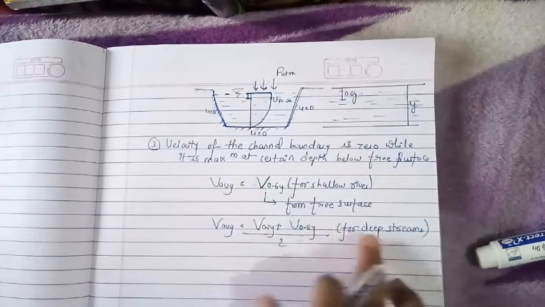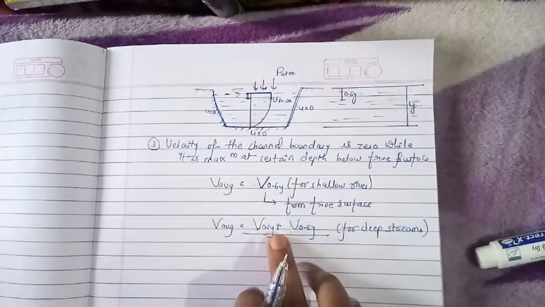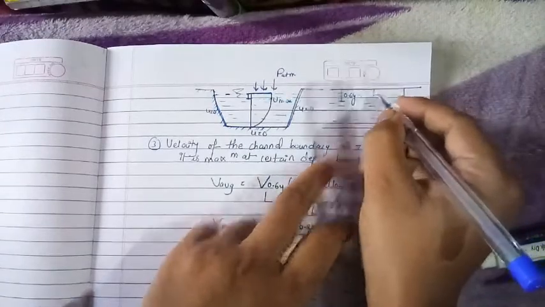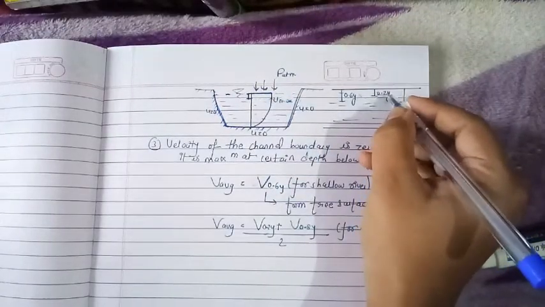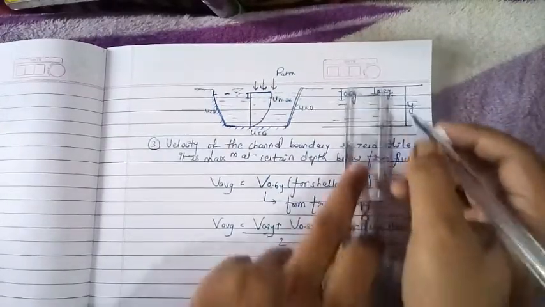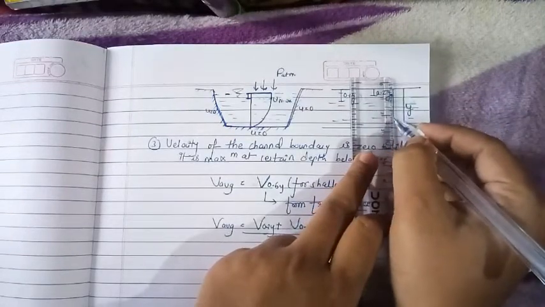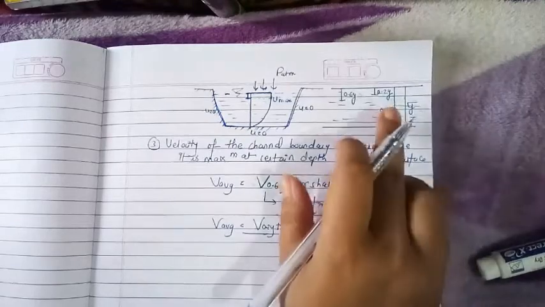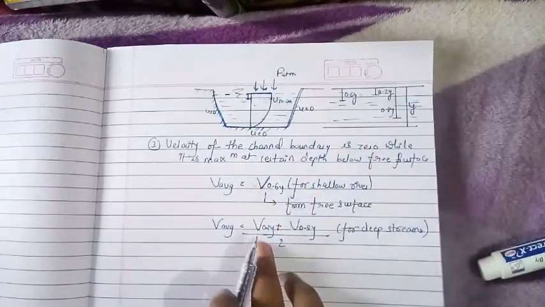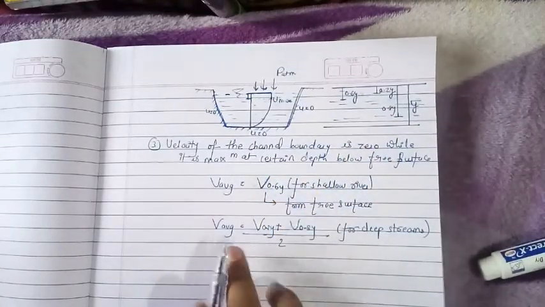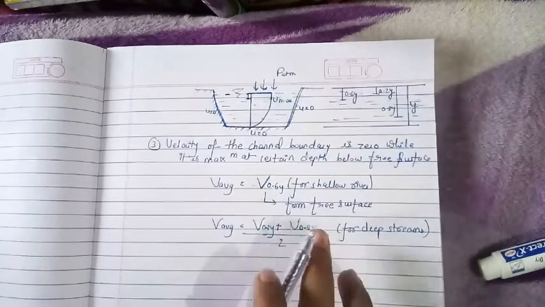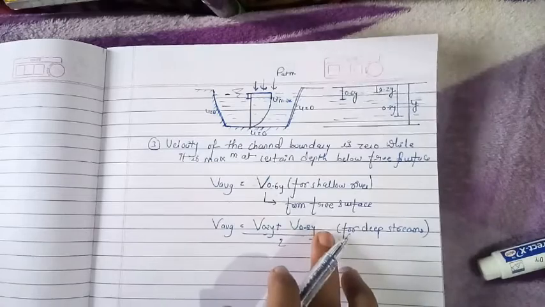In the case of a deep stream, the average velocity is taken at a depth of 0.2 times the depth of the channel and at 0.8 times the depth of the channel. By taking these two values, we can find their average, which is known as the average velocity for the deep stream. Next we will see what the kinetic energy correction factor is.